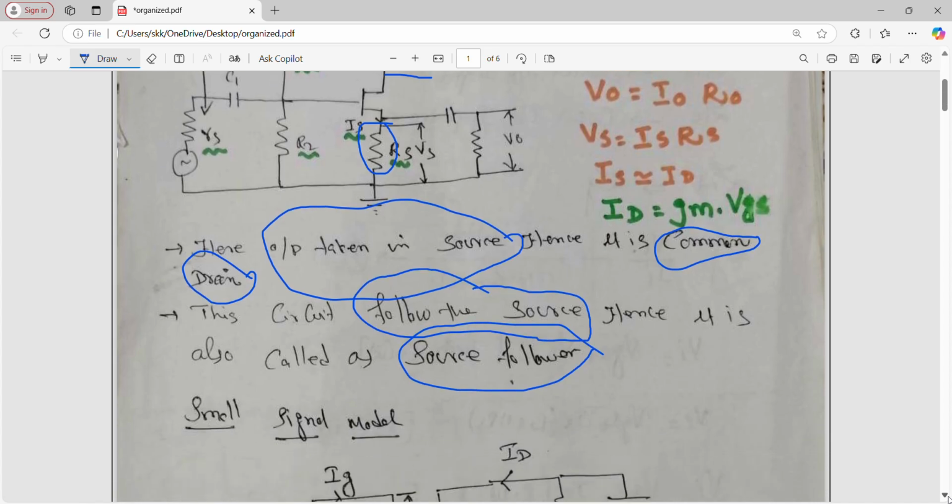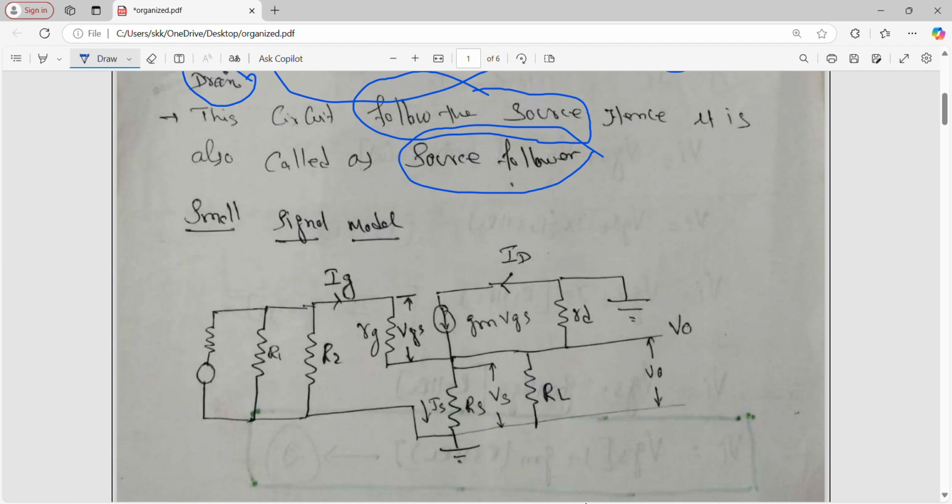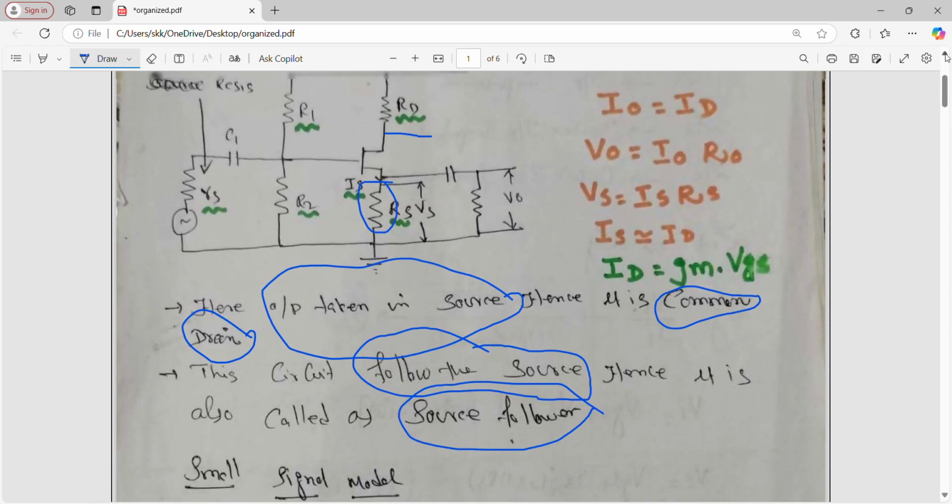right? Now we draw the small signal model for this. Small signal model, see here, that is how we draw the small signal model. This is your source, then this is your source resistance RS. We did not draw this, you draw it. Okay, source resistance RS. Then R1, R2, how they have taken it, see here, you know the procedure, right?